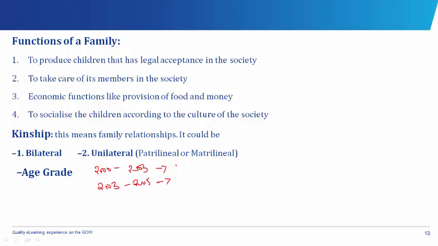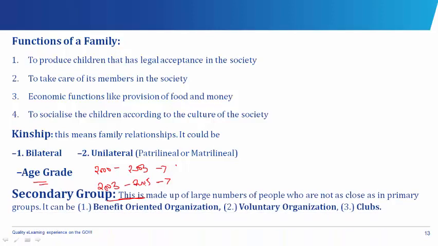Okay, so what's the essence of having these age grades? Some of them, let's say the highest of the age grades, the oldest, they are said to be responsible for keeping the community. They are said to be the leaders. They also ensure the security of the community. They make laws which govern the society. They're uniting the town or the villages through their activities. Then also initiate and complete developmental projects in their various communities.